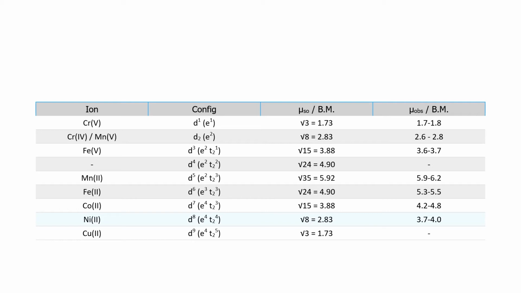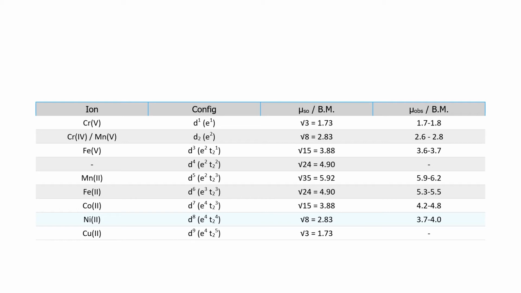Come to cobalt plus 2. It has 4s0, 3d7. There are 3 unpaired electrons. The Bohr magnetic value ranges from 4.4 to 5.2.